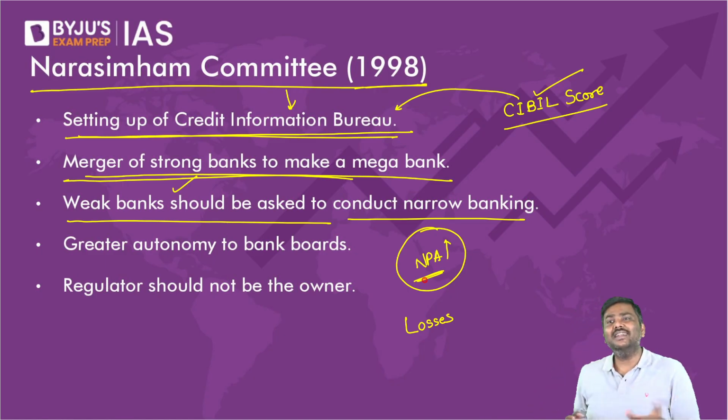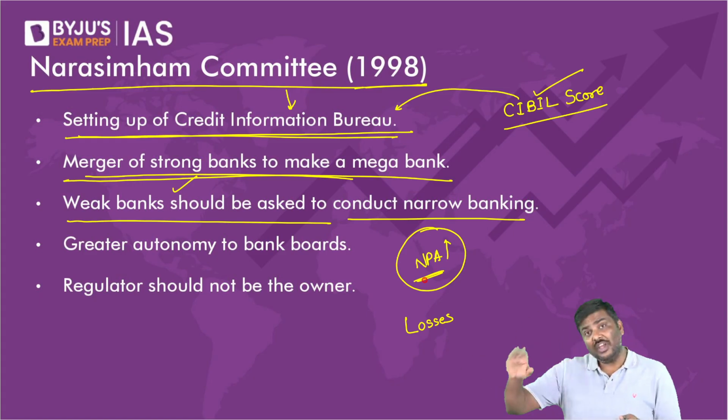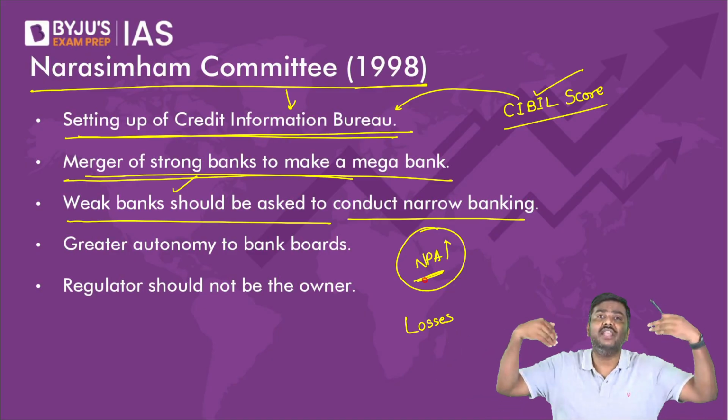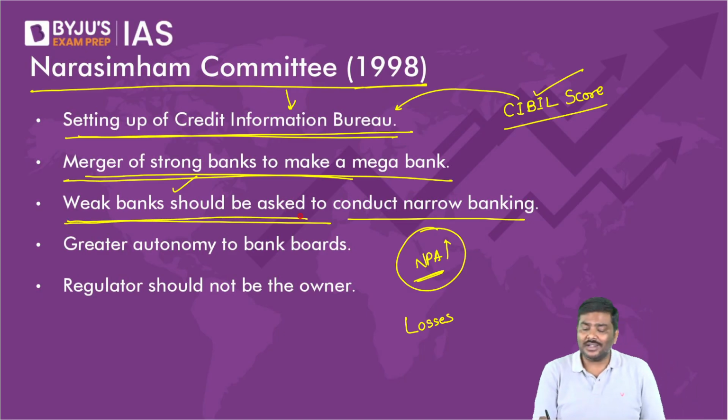What is the guarantee that if they give new loans, they'll be able to recollect it? What if NPAs further increase? Losses will increase to the extent that they will close down. So that is the precise reason, right? Weaker banks should be asked to conduct narrow banking.